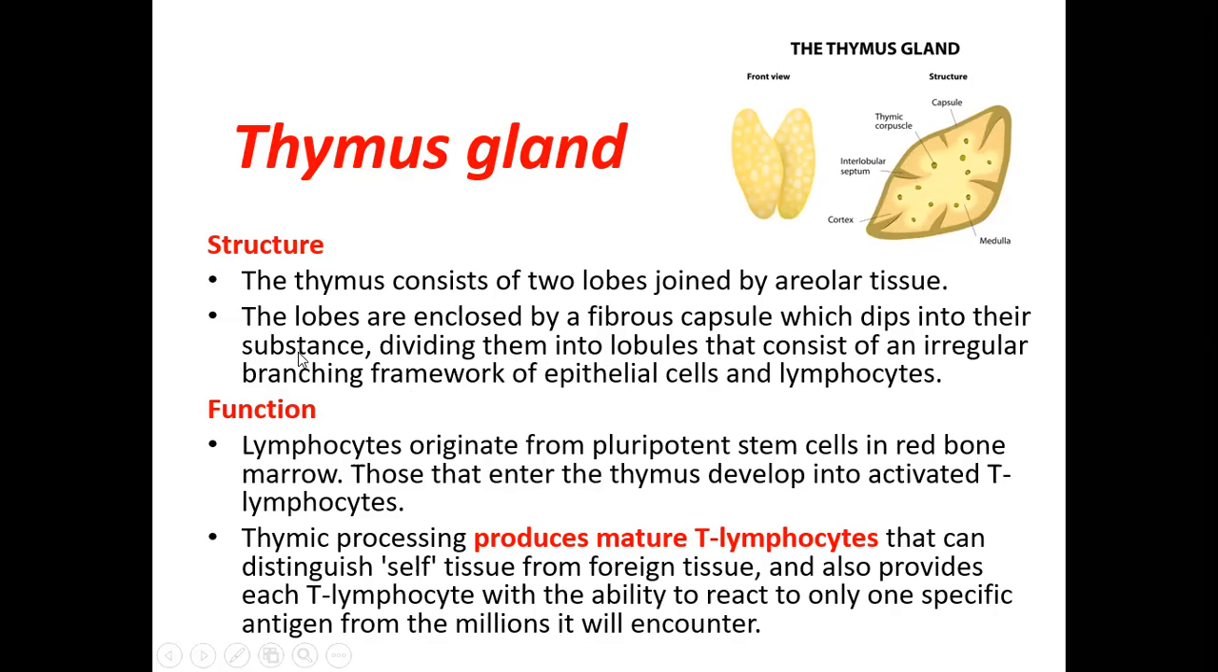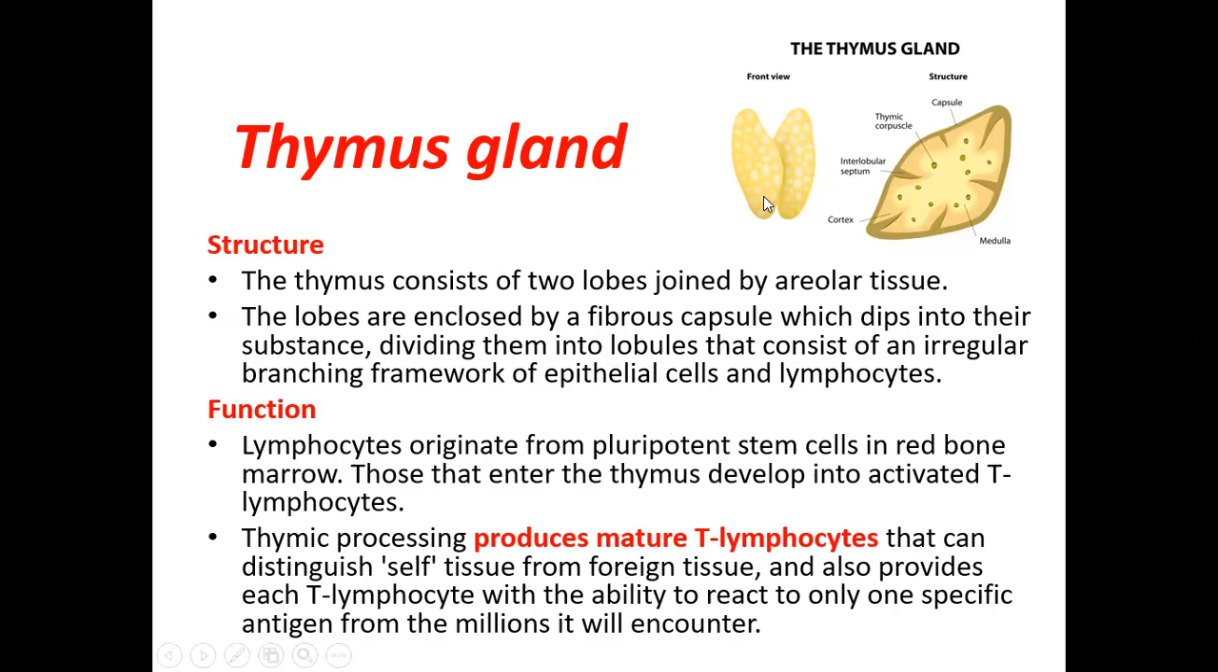So what is the function of the thymus gland? Why does this small gland reach its maximum size up to puberty, then degenerate? What is the function? The lymphocytes originate from the pluripotent stem cells in the red bone marrow. Those that enter the thymus develop into activated T lymphocytes. So it is very important that the lymphocytes which go into the thymus modify themselves into a very special type of lymphocyte. These are called the T lymphocytes, which are developed within the thymus. So this organ helps in the production of the T lymphocytes.